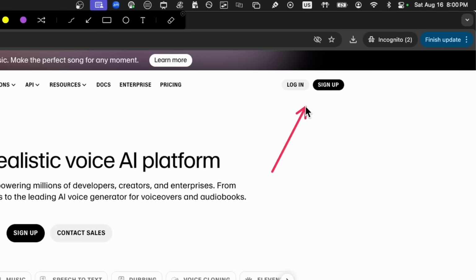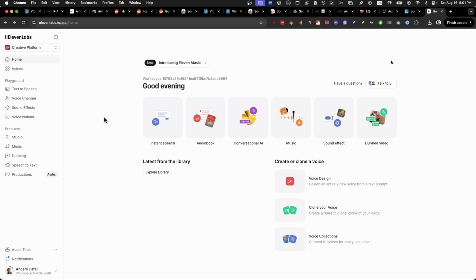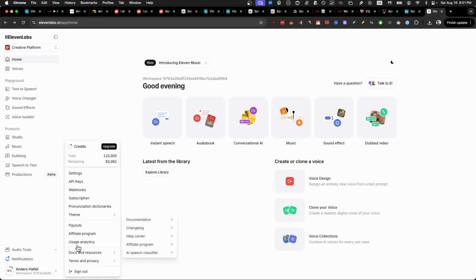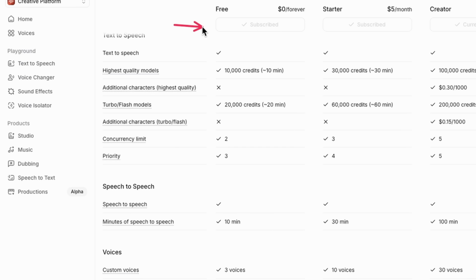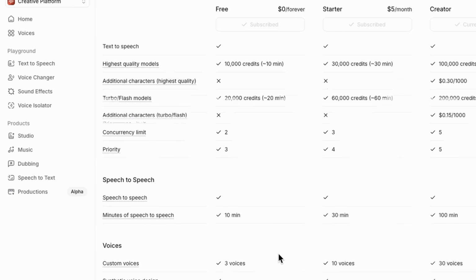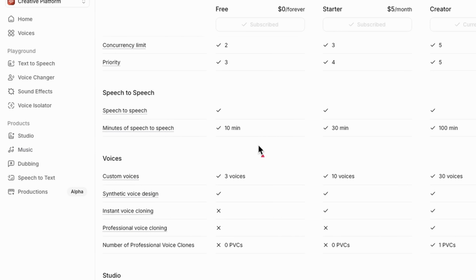But it's completely free to start, so just click on sign up. And once you're on the inside, I just want to show you the differences. So if I click on upgrade here, they actually have a very generous free plan that gives you 10,000 credits for the highest quality, and the turbo flash models, which are also pretty good, you get 20,000 credits, and this will actually last you a long time. However, the only thing you can do is to do custom voices, but you cannot do instant voice cloning, which is something we use to clone your voice.